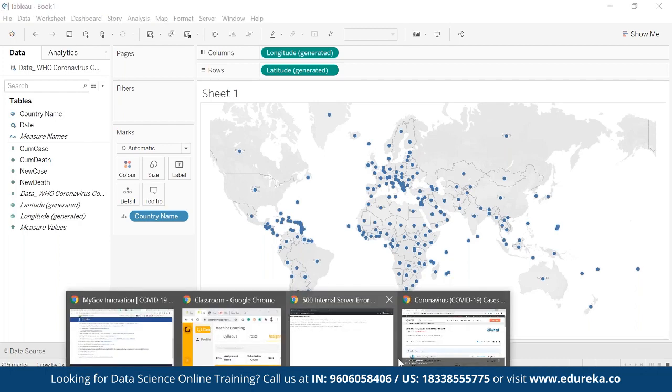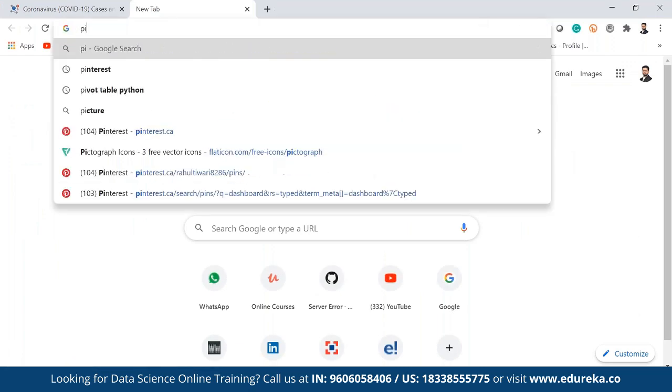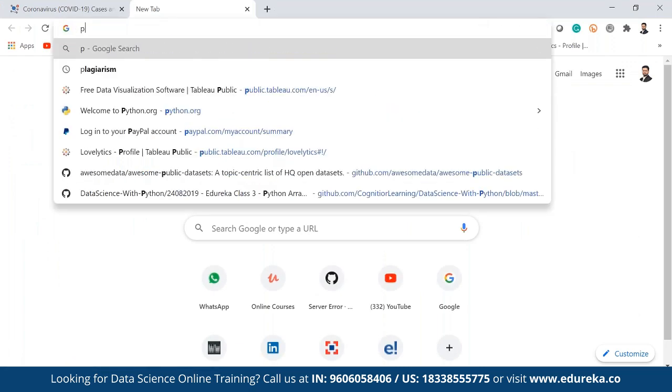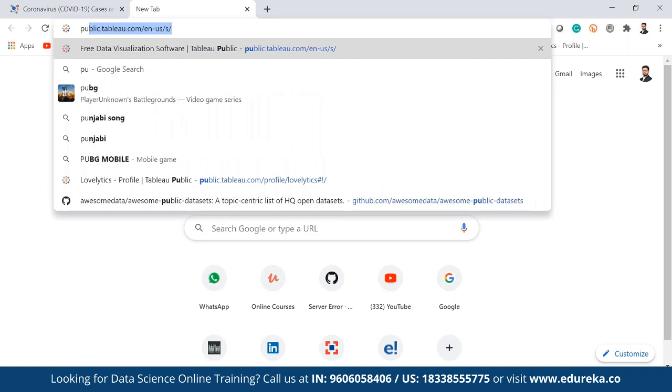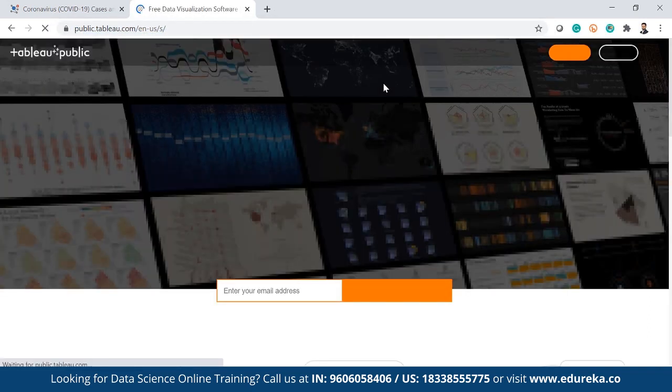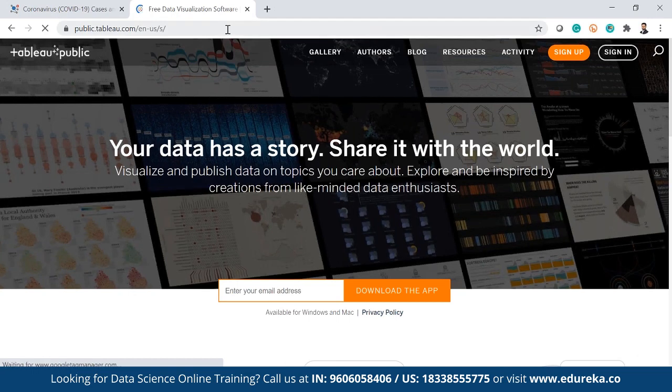Now, how to start working on Tableau? How to get Tableau? You can go to Tableau. The software has a 14-day free trial period. Obviously, after 14 days, you will not be able to play around with Tableau Desktop professional version, but you can go to this link, public.tableau.com, and you can download Tableau Public.